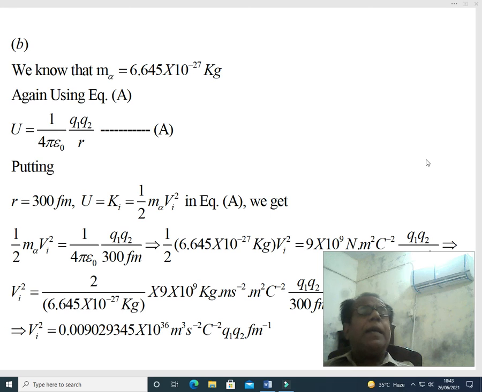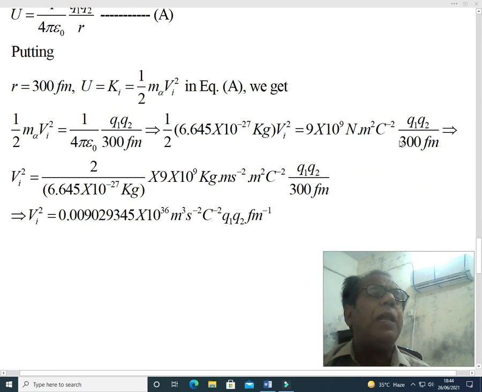Again using our fundamental equation A, in this equation we will put R equal to 300 femtometer, which is given in part B of this problem, and we will put U equal to the initial kinetic energy, which is half the mass of the alpha particle into Vi square. Putting these values in equation A, we will get the result.